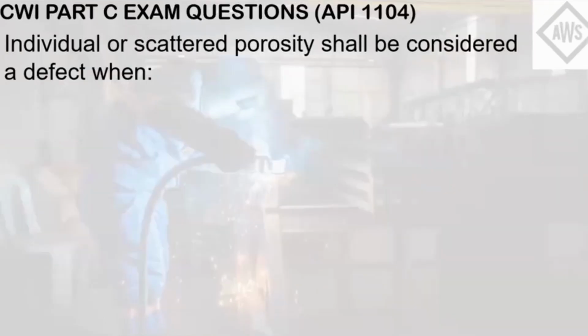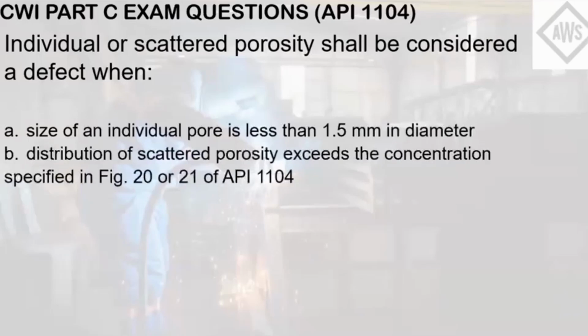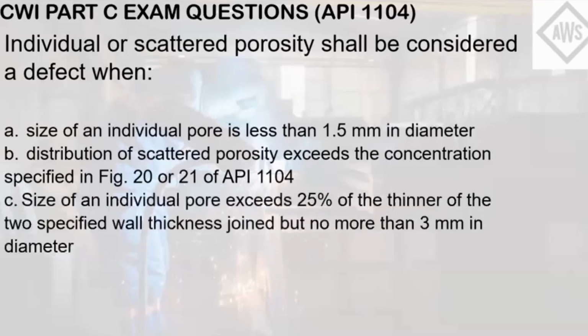Individual or scattered porosity shall be considered a defect when A, size of an individual pore is less than 1.5 millimeters in diameter. B, distribution of scattered porosity exceeds the concentration specified in Figure 20 or 21 of API 1104. C, size of an individual pore exceeds 25% of the thinner of the two specified wall thicknesses joined, but no more than 3 mm in diameter. Letter D, B and C. Letter E, all of the above.